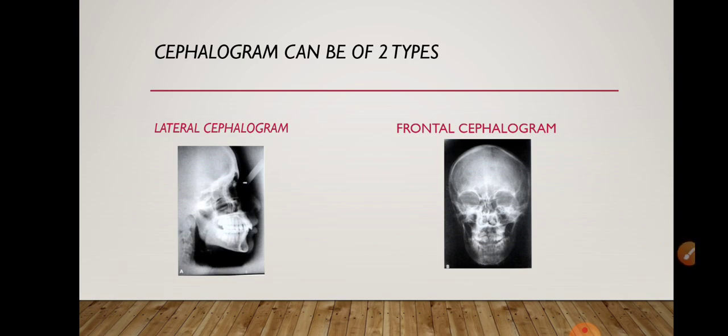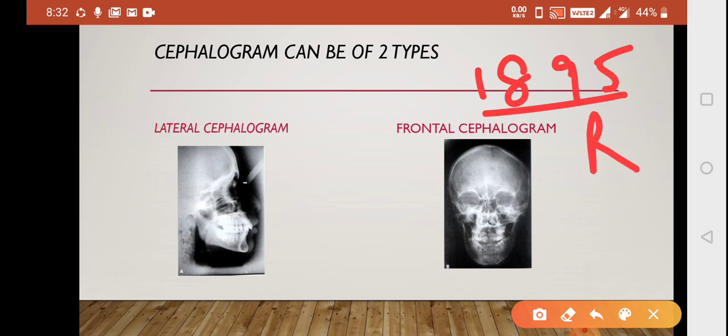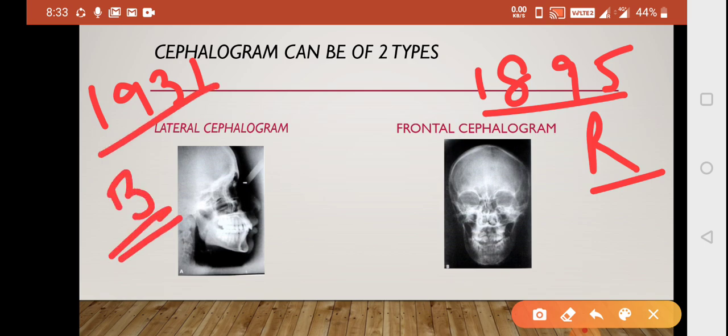The first thing that you should be knowing is that the discovery of X-rays was in 1895 by Roentgen. This is a question that is usually asked from your radiology part. And similarly you have to remember that the cephalometric technique and cephalostat was discovered by Broadbent in 1931. So the year is very important, and the name of the scientist is important, that is usually asked.